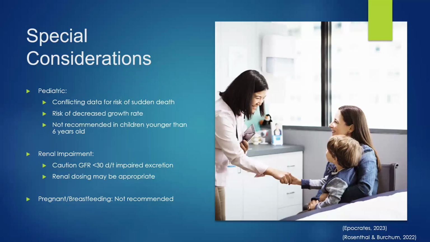Growth suppression is thought to be secondary to weight loss in children, so drug holidays are recommended by some clinicians for children and mainly take place on weekends and summers. We also need to consider renal impairment, as Haley covered, and it is unknown whether this medicine will harm an unborn baby. However, taking the medicine during pregnancy can cause premature birth, low birth weight, and withdrawal symptoms in the newborn baby. It can pass into breast milk, and it may cause side effects in the nursing baby.